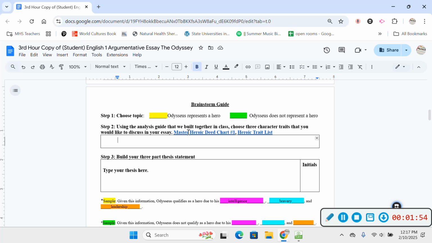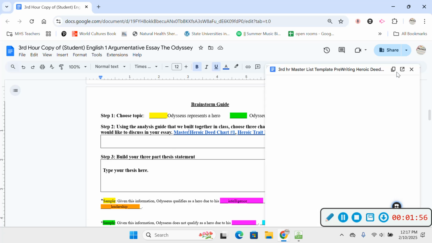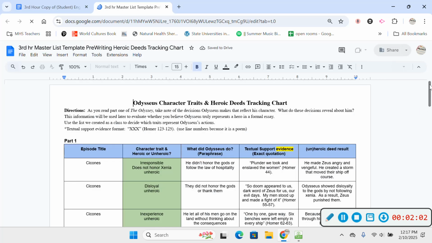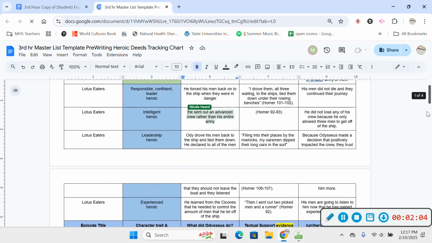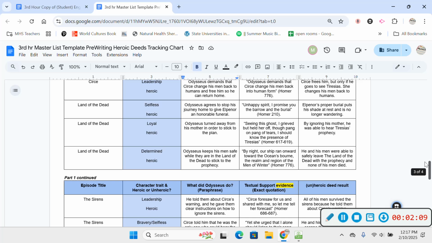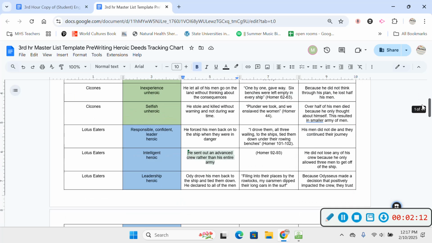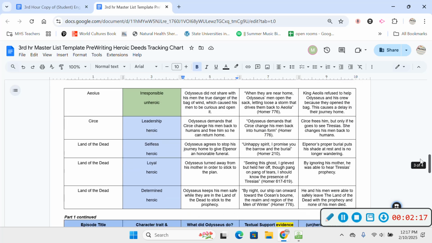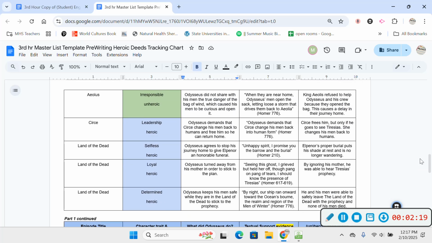So the first thing you need to do is go to your master chart and just take a look at the heroic examples and non-heroic examples. Get a feel for what we already have, because you're not limited to just this list. You can go off script and find more examples in the text, but this is here for anybody who wants to use it. Okay, so let's just say that I want to write and argue that he is a hero, and one of my reasons is because of his leadership, his loyalty, and his determination, that kind of thing.